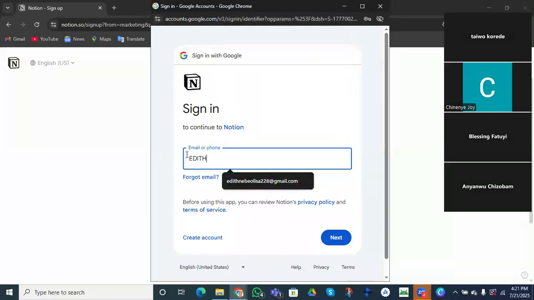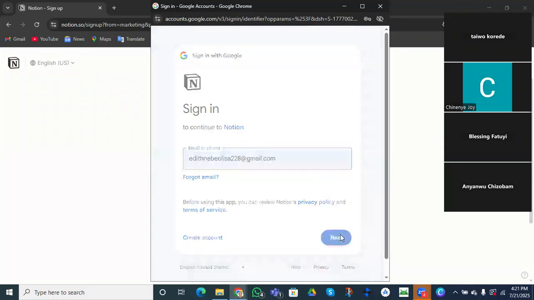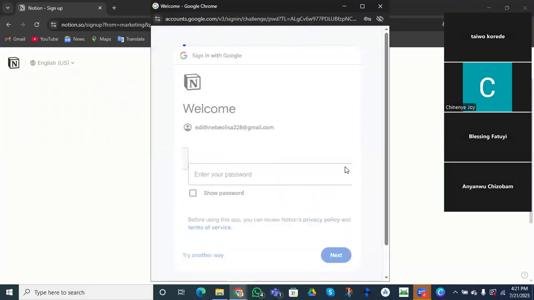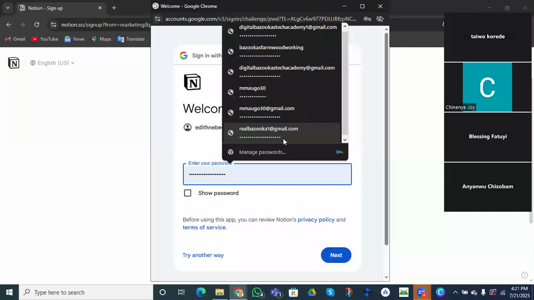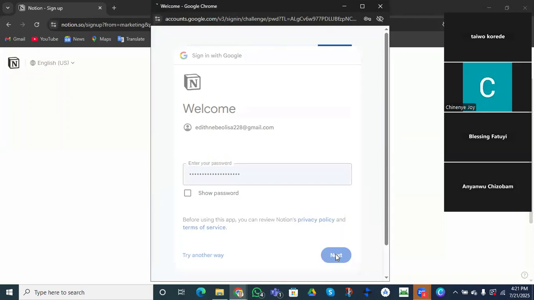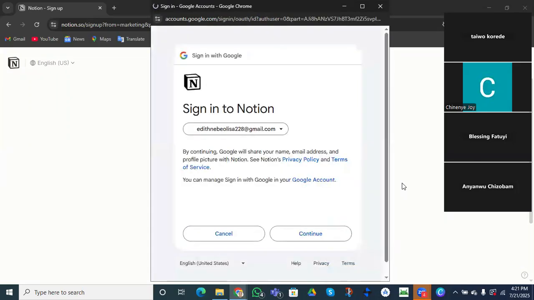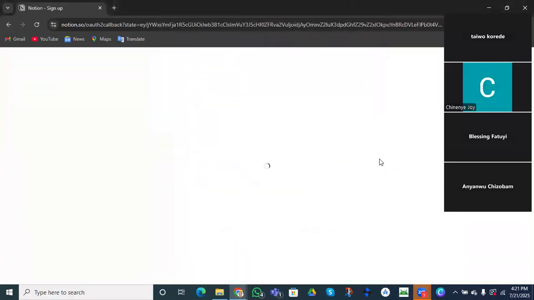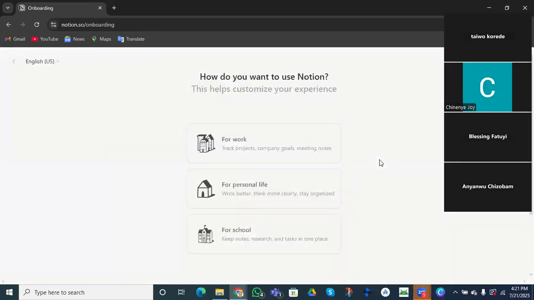I'm trying to find an email that I've not actually used in Notion, so we can see this step by step. Let's see if this has been used or not. We're going to click on continue. Remember, I'm logging in with my Google. I continue with Google.